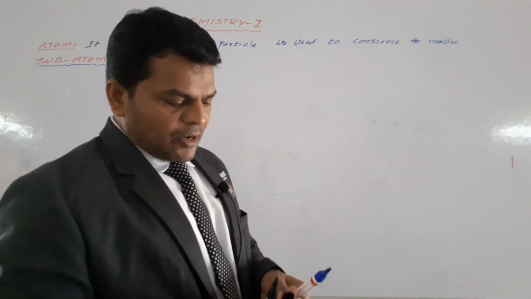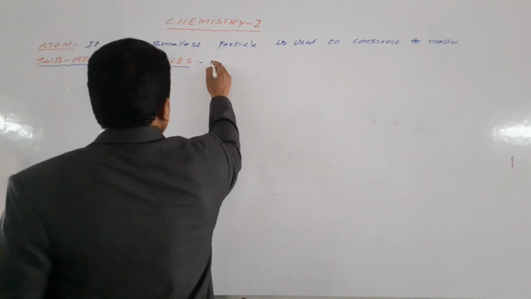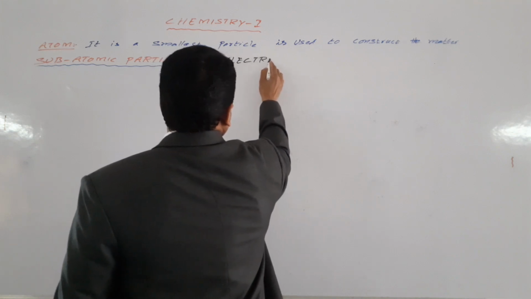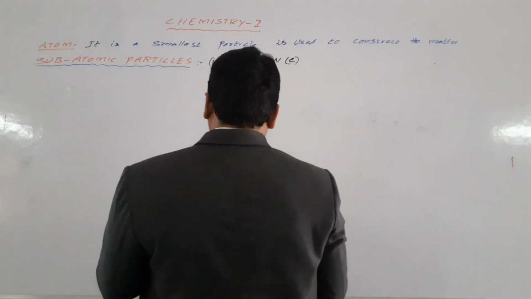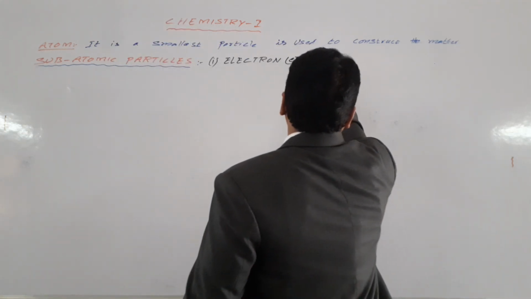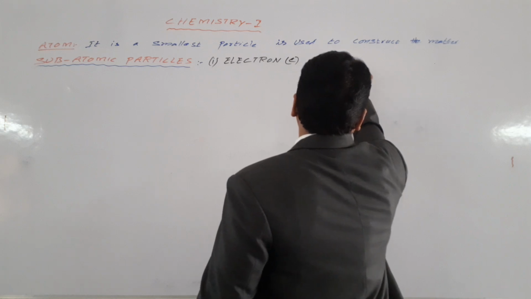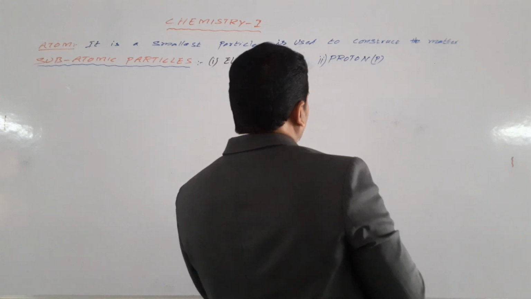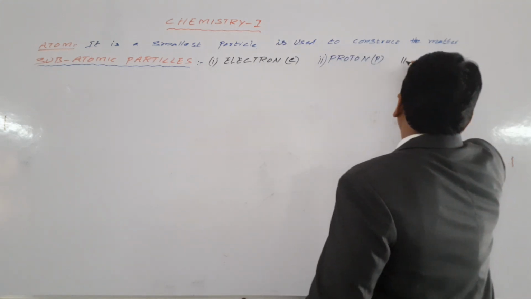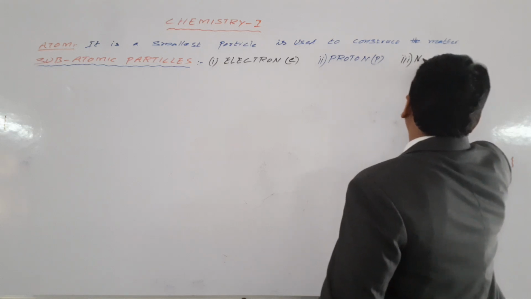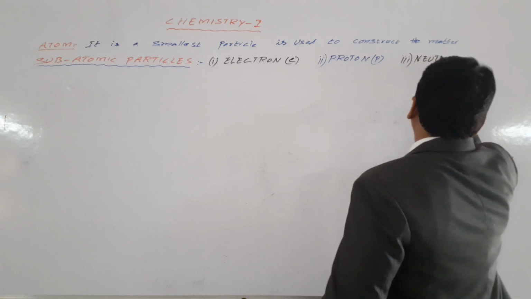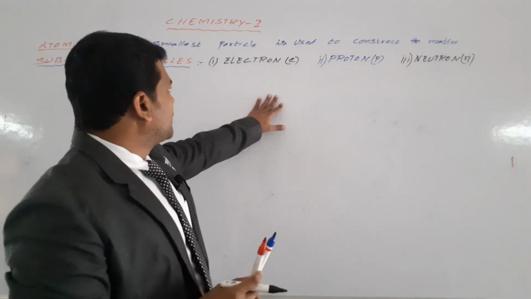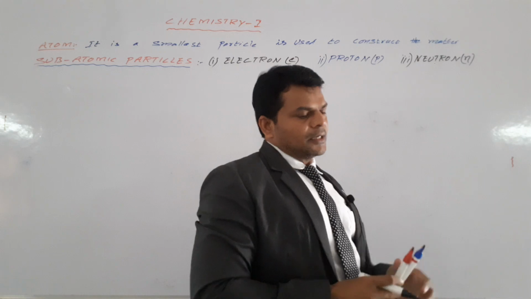The first one is electron, denoted by E. The second one is proton, denoted by P. The third one is neutron, denoted by N.